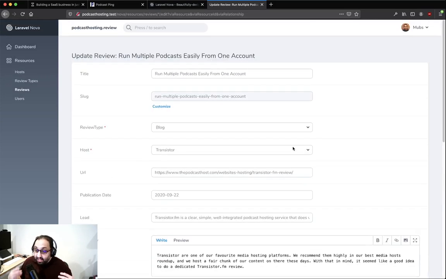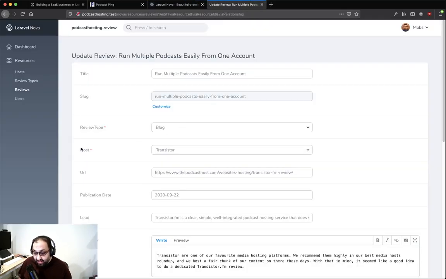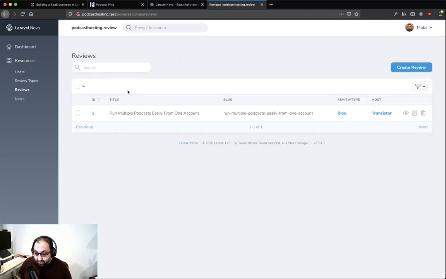And then obviously, if we decide that this is something that we're going to pursue a little bit more after we built out the initial version, it's very easy to build more functionality into this and to customize it, so it's a little bit easier to work with. So I use that to enter all of the content, and I've only just put in one review here. I put in one host.